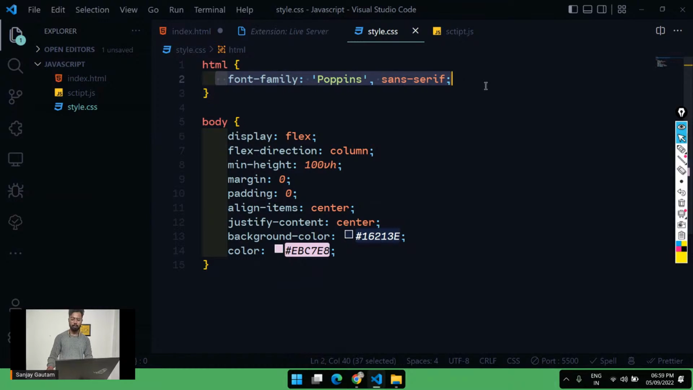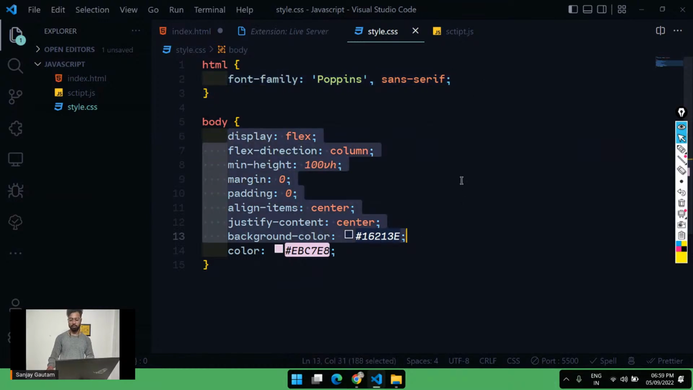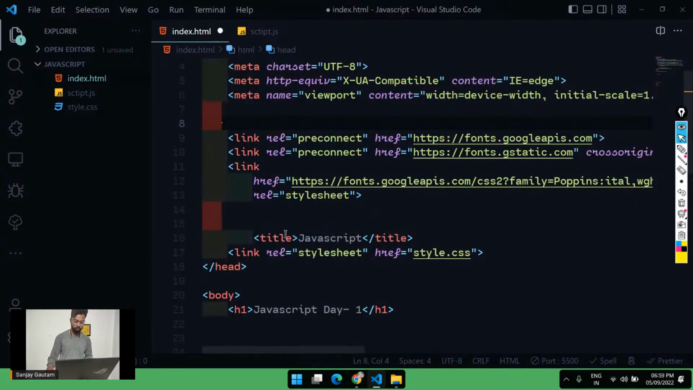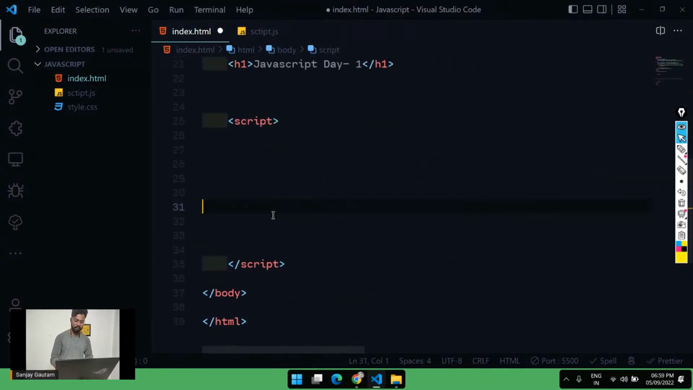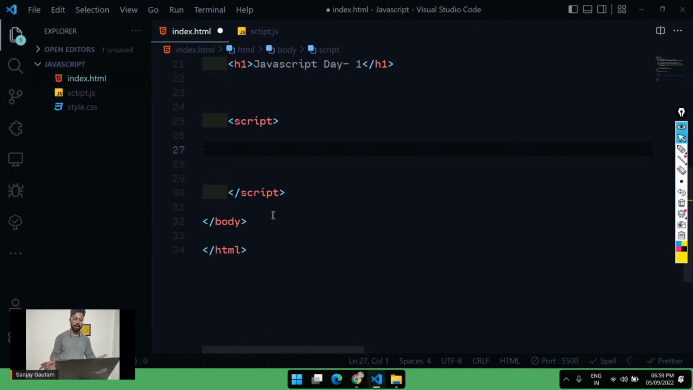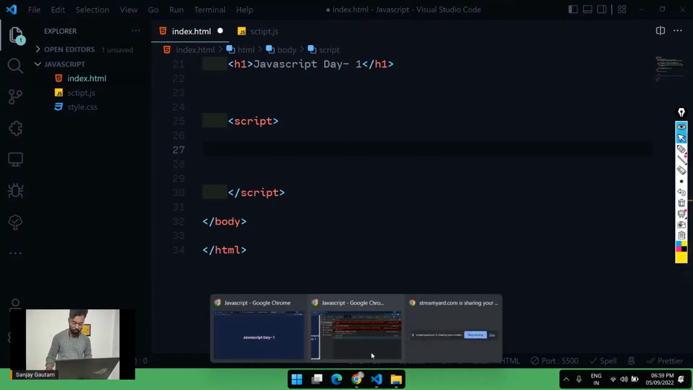Okay. And in the CSS, basically we have nothing at all. I have set my font and also a little bit of styling just to keep that heading at the very center. That's all. Okay. Let's go to our HTML file, and inside this script tag, you can type your JavaScript code. The text editor I'm going to use is VS Code. So let me just open this.